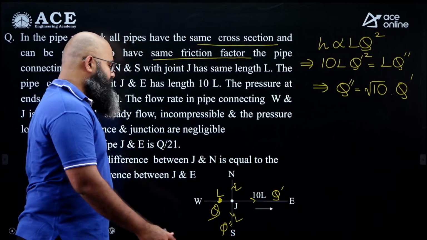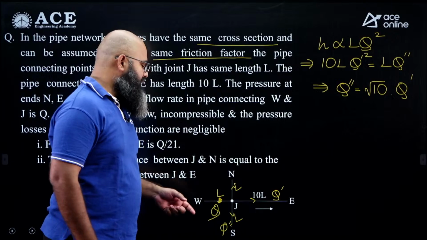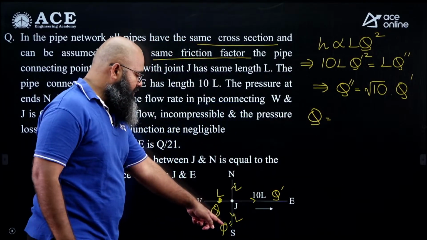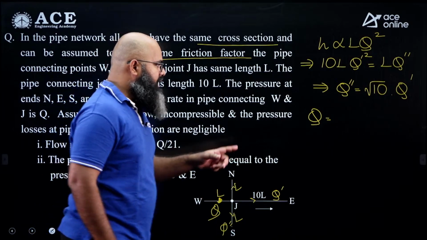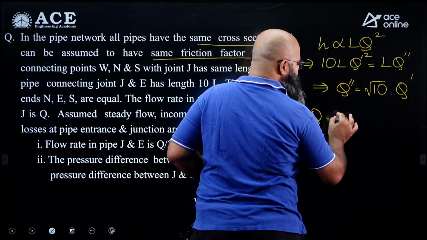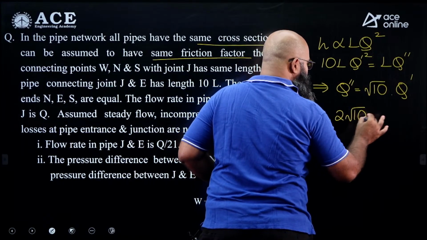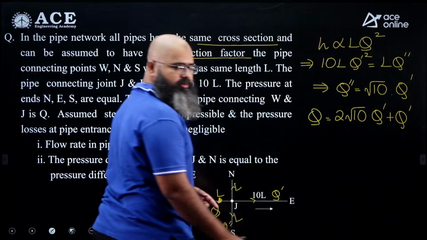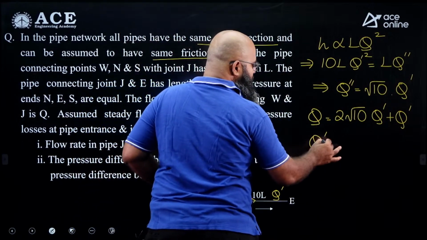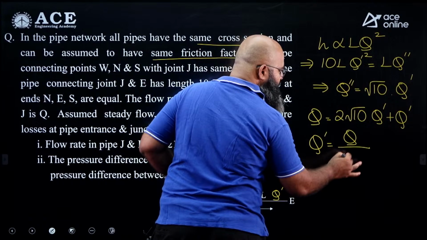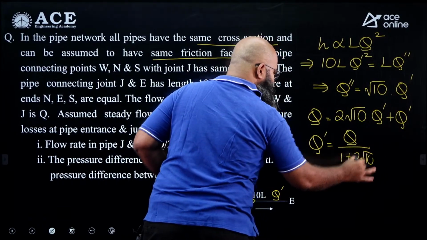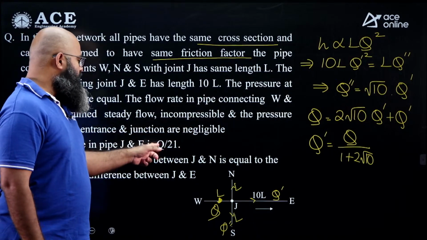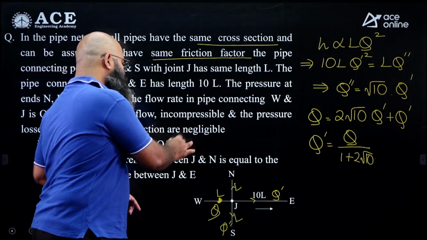Once we have this relationship, now we can say influx must be equal to efflux. Influx is equal to Q over here, efflux over here is equal to Q double prime plus Q double prime plus Q prime. Q double prime plus Q double prime is equal to 2 root 10 Q prime, plus Q prime. The value of Q prime from here, if you see, will come out to be equal to Q divided by 1 plus 2 root 10. The value over here should be Q divided by 1 plus 2 root 10, but they have given Q upon 21. This is a wrong statement.